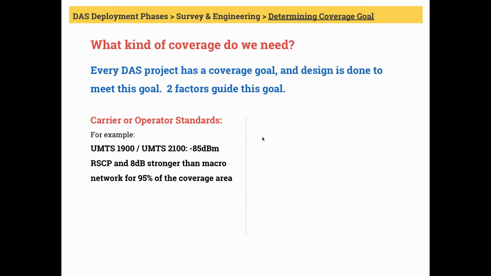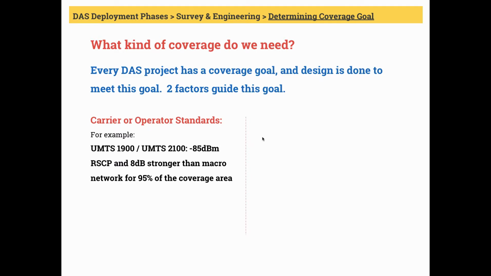Now, their standard says if you are going to add UMTS technology in 1900 and 2100 frequencies, signal strength parameter or RSCP has to be minimum negative 85 dBm or 8 dB stronger than macro network at 95% of the indoor coverage area.